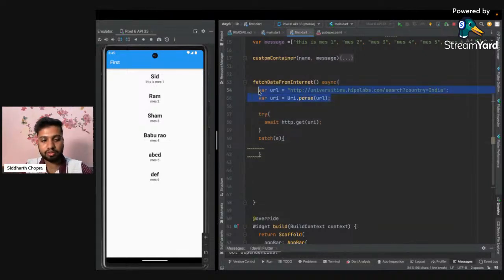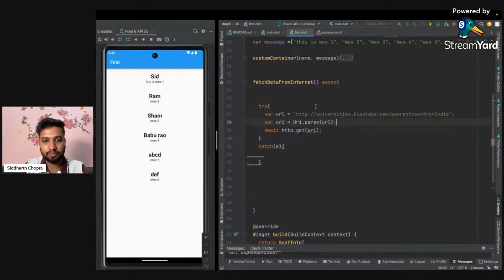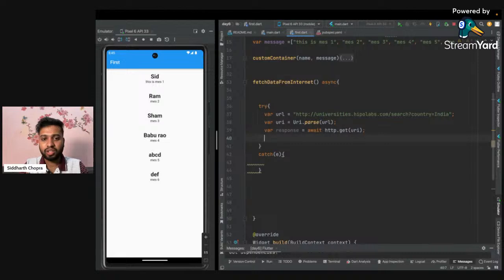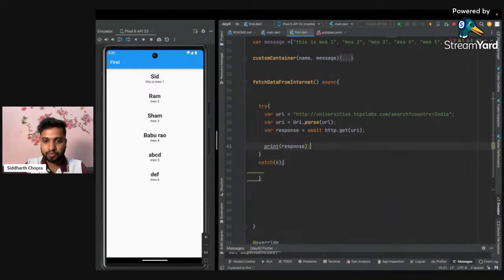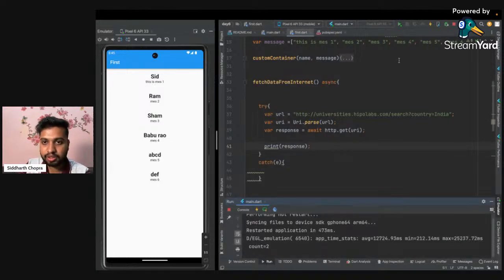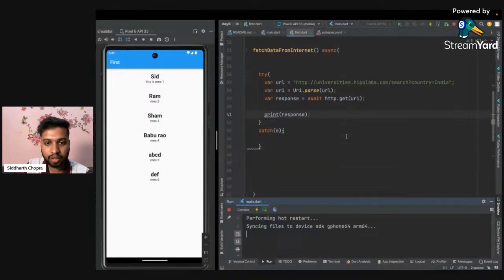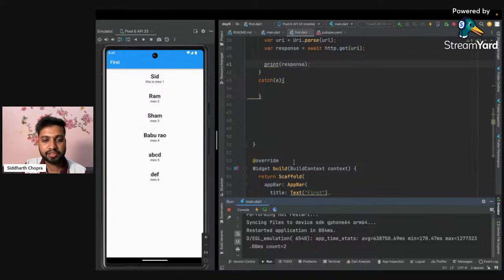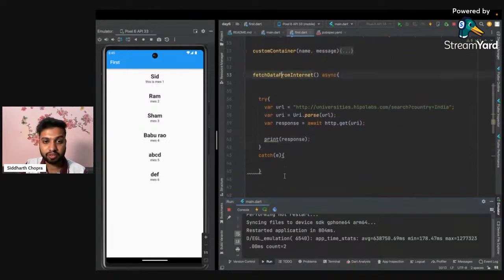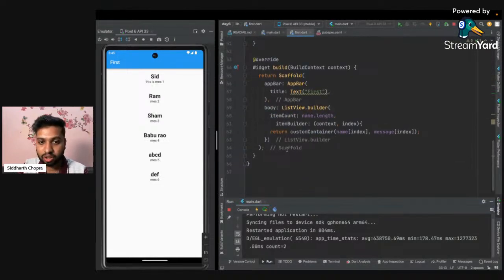So I will copy this code and paste all of it inside here. I want to store this information inside a variable called response, using await, and let's print whatever information we get here. If it is not clear to you, I will explain it in a minute. Let me just run this code. Now nothing is getting printed because we have just created a function and have not called it, but we want to call this function.